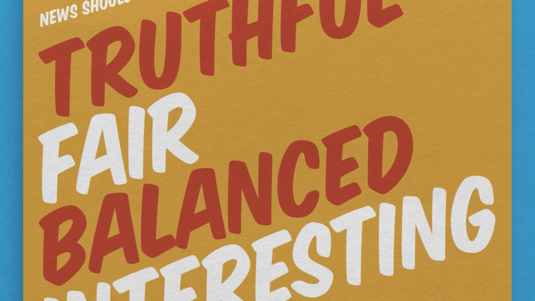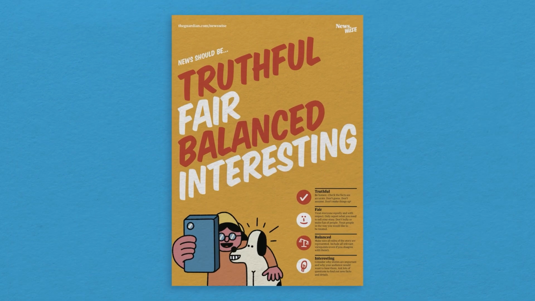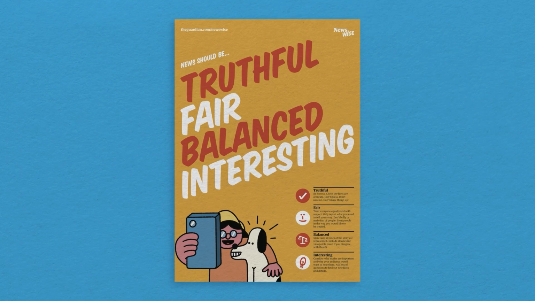You can also refer back to the NewsWise values and the class code of conduct about responsible news reporting. Prompt your pupils to think about whether the stories are truthful and interesting and how they can be reported in a fair and balanced way. In the main learning activities of this lesson, pupils will choose a story that will lead to a successful written report. They'll also have to plan how to gather the information that they need to write the report successfully.